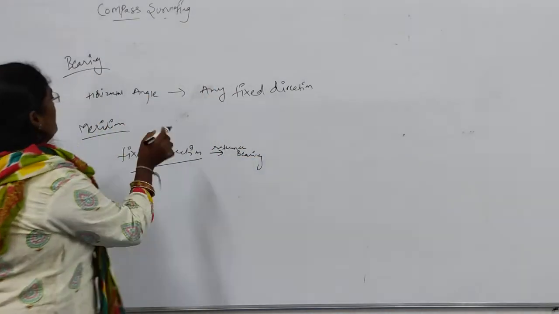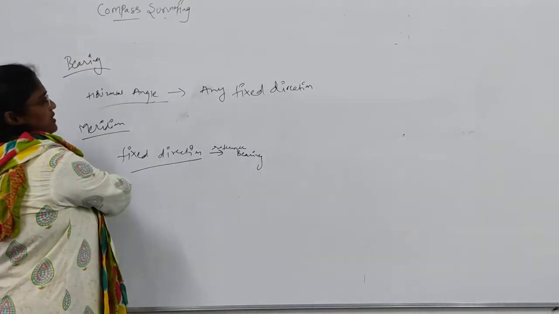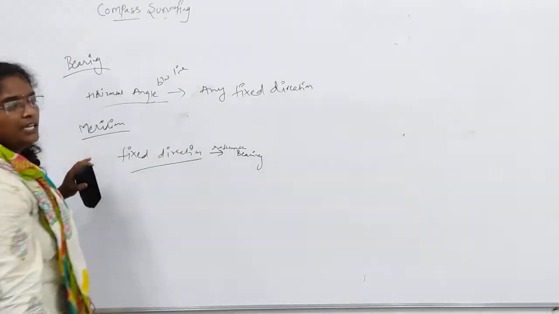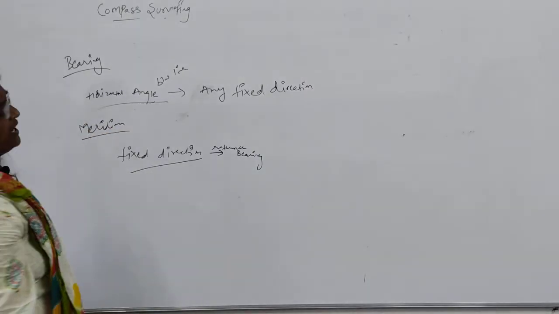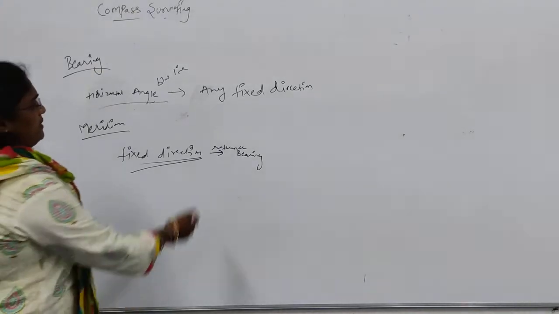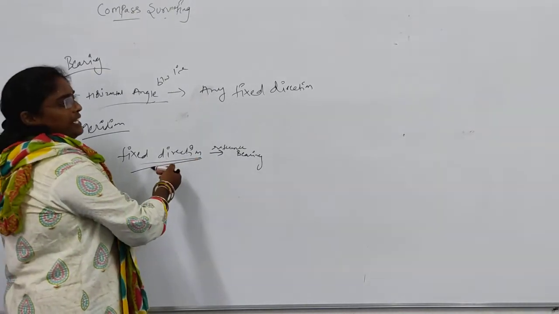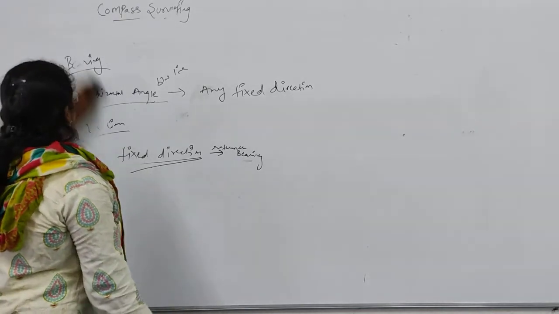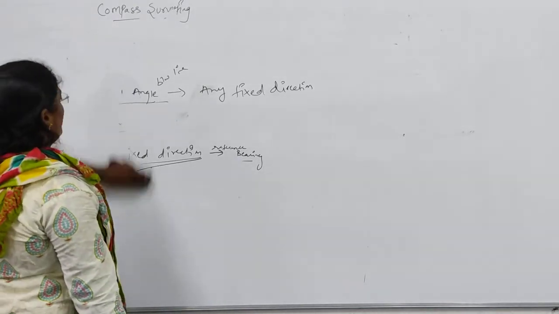Just now I said horizontal angles: bearing is the horizontal angle between the lines using a fixed direction. Here the fixed direction is the meridian, and taking the meridian as a reference, we will calculate the bearings. So first we will check what magnetic north is.